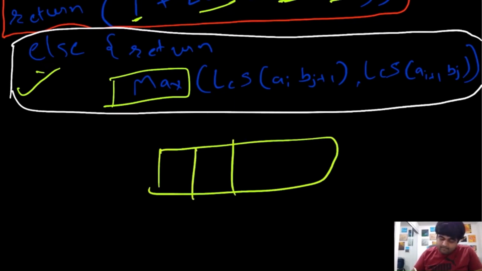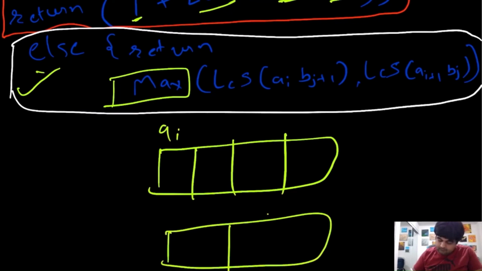Suppose this one is A of I and this one is B of J. We are at these two positions, and we don't find a match. What are we going to do? We are simply going to check from the next value onwards whether there exists a potential match. If it does not exist, we again jump to the next value. Again we check for the same thing.